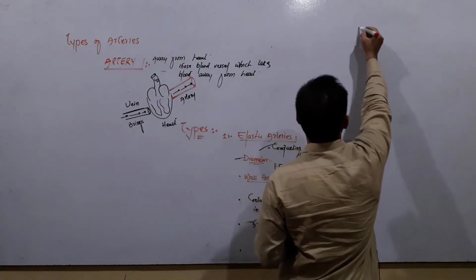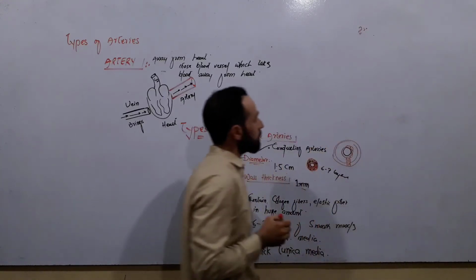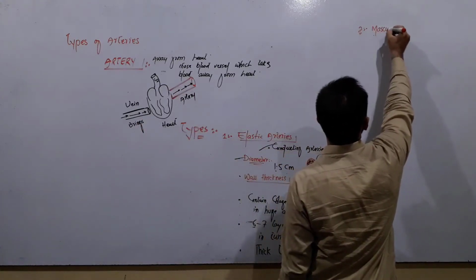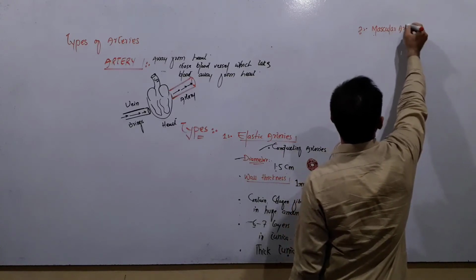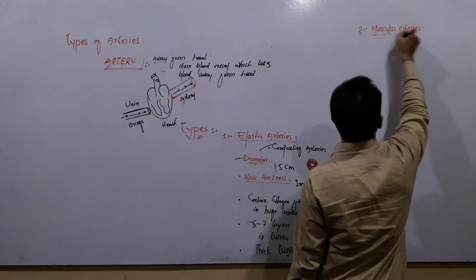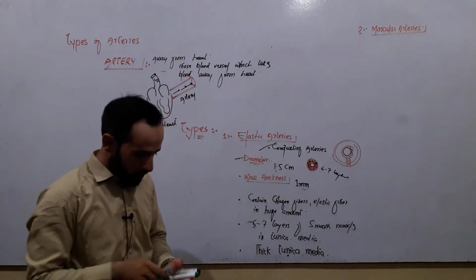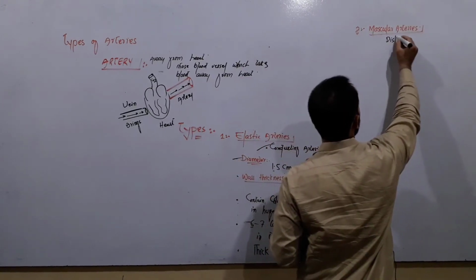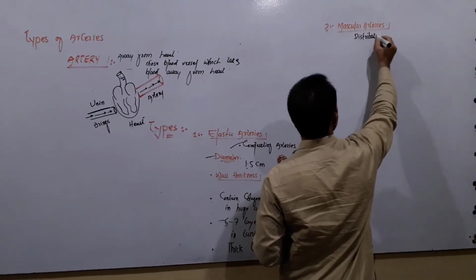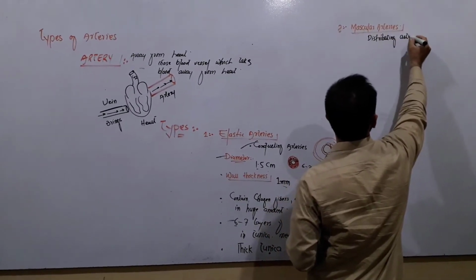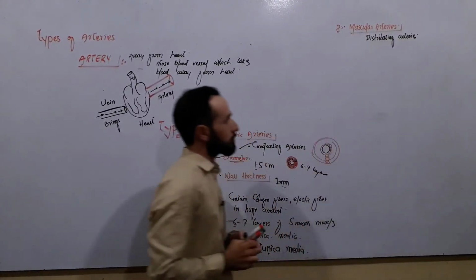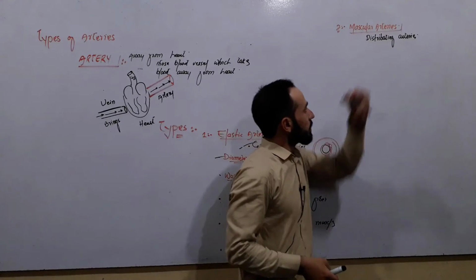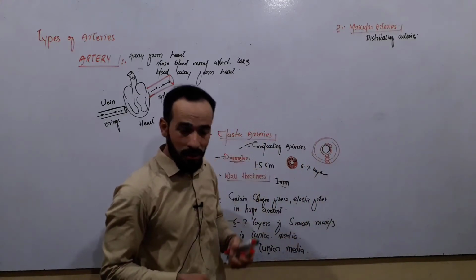Let's move forward. The second type of arteries, that is the muscular arteries. Okay. What are muscular arteries? These arteries are also known as distributing arteries. Elastic arteries are known as conducting arteries. Muscular arteries are also known as distributing arteries.